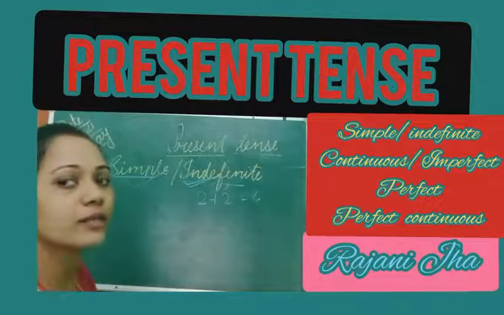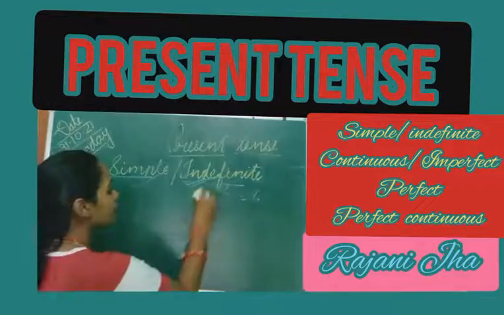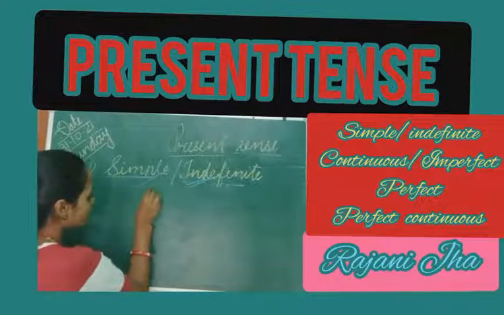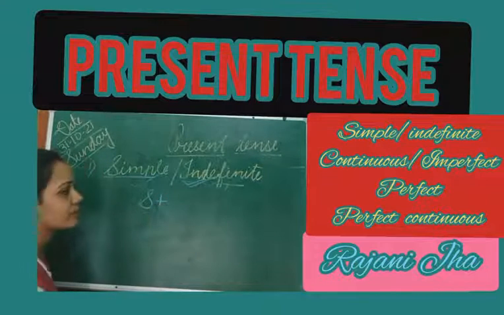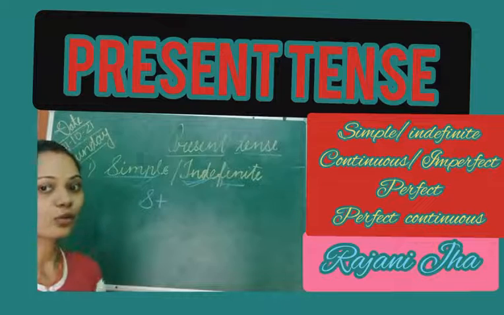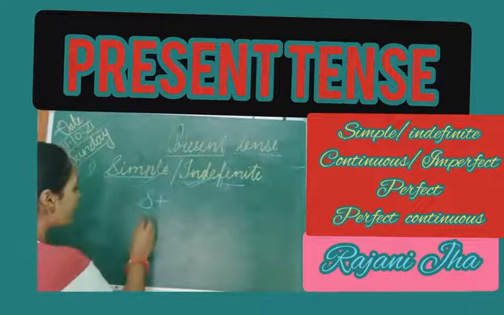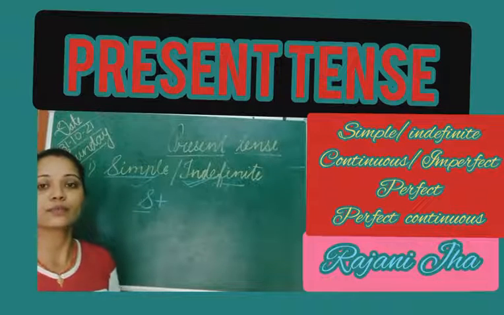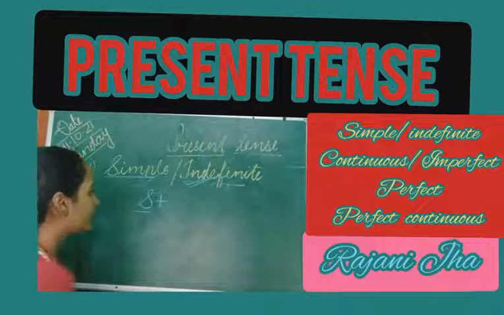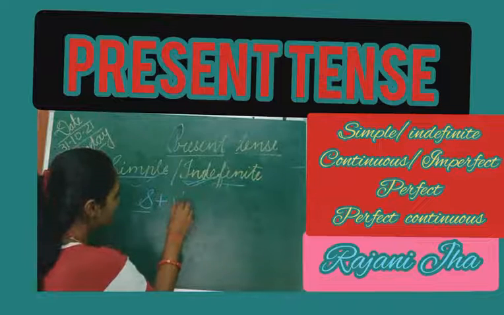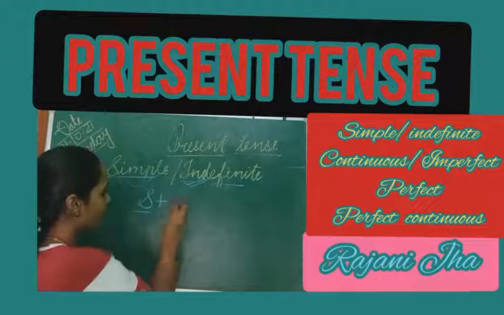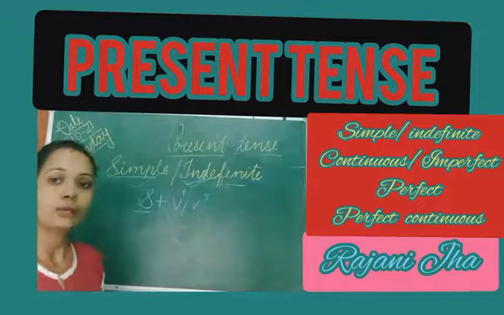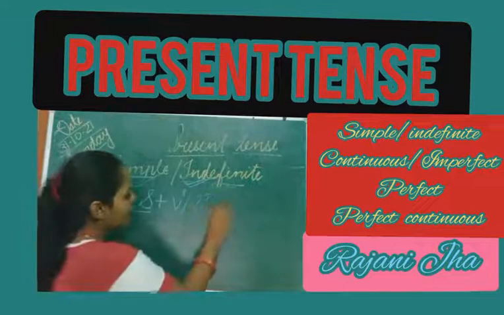As I have talked about this, we have the structure of the simple present tense. So what is the structure? First of all, as we know, in any sentence, I'm talking about a sentence, not a clause, we first need a subject. We have already discussed the subject in a previous video. Then we need a verb. Verb means either the basic form of the verb, or you can say verb 1, or verb 5, the fifth form of the verb it takes. And if you want, you can put an object.